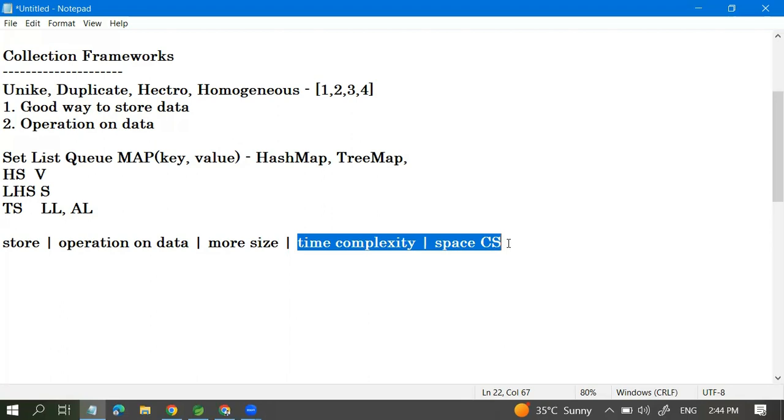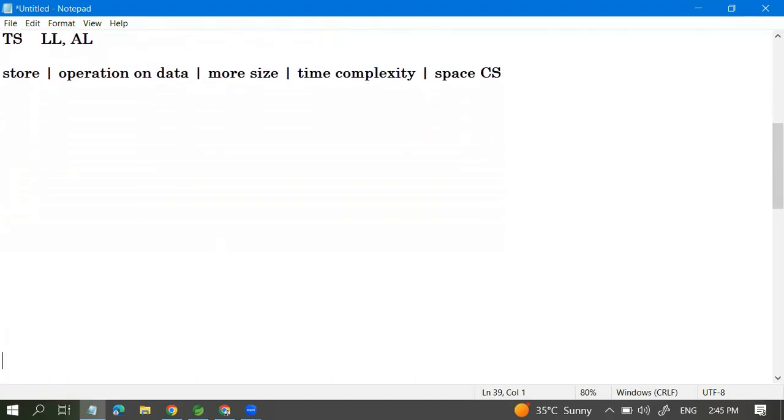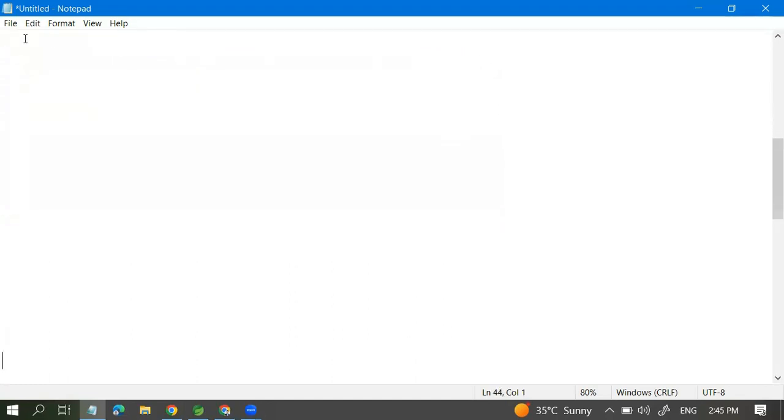What is the need of exception handling? Okay.